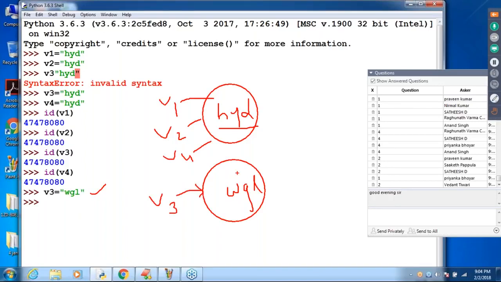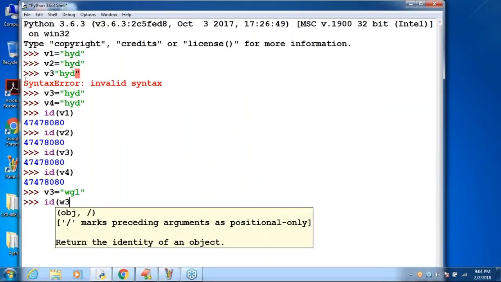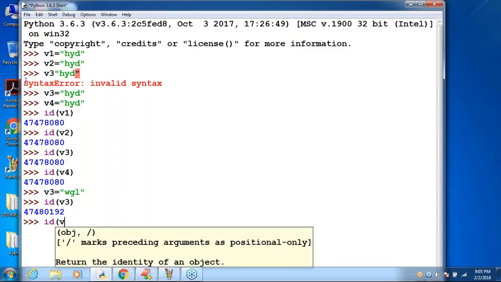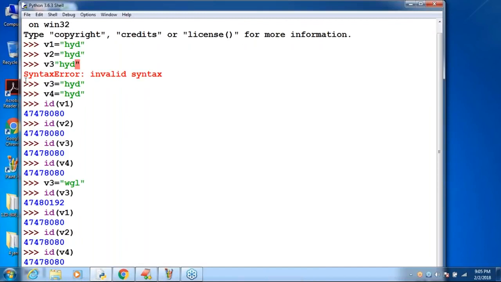Are you able to understand this diagram? Okay, now observe. Ask the question: ID of v3. Is it the same address or a different address? But now you can ask the ID of v1, same answer. ID of v2, same answer. ID of v4, same answer. I hope you are able to understand, right?